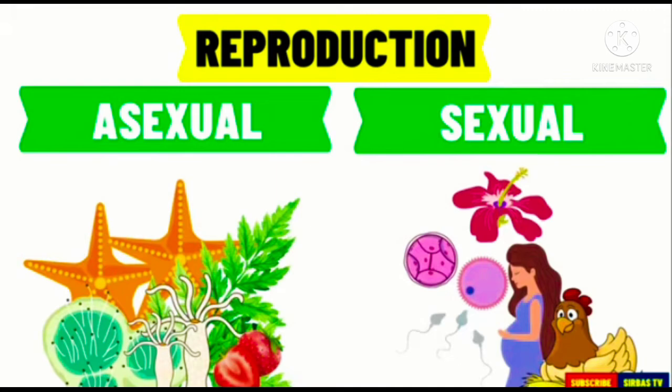The answer is it is asexual reproduction. Number 3. Fish. The answer is it undergoes sexual reproduction. Number 4. Jellyfish. The answer is it undergoes asexual reproduction. Last, Hydra. The answer is it also undergoes asexual reproduction.